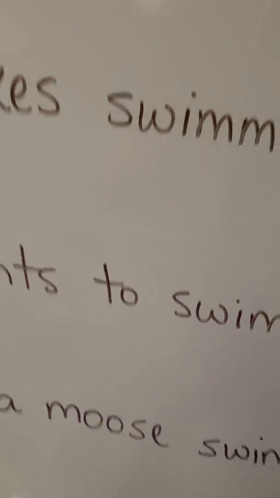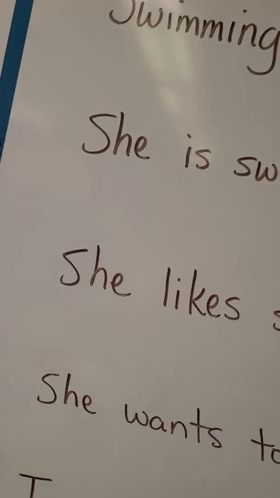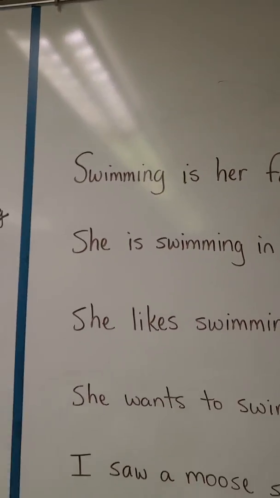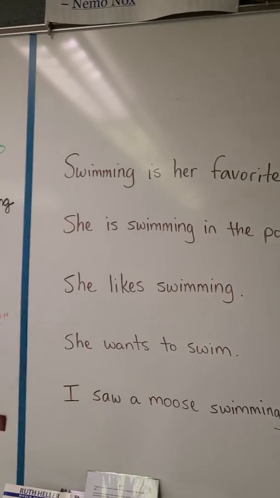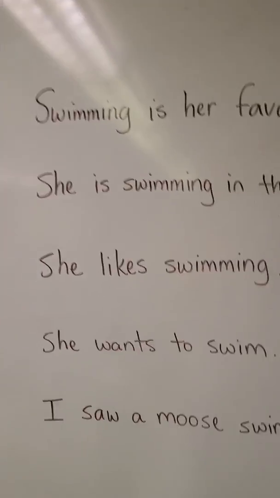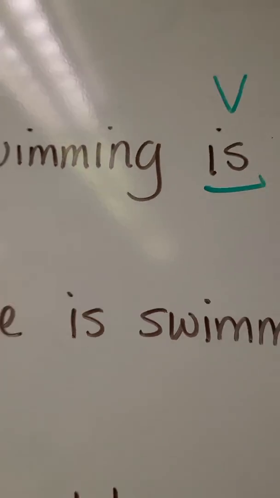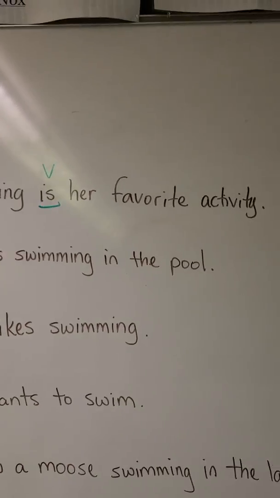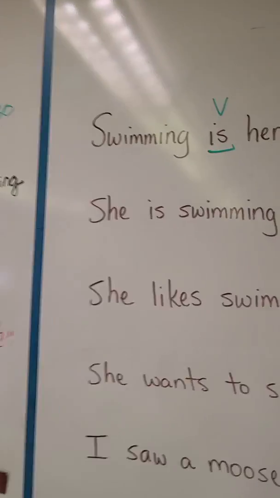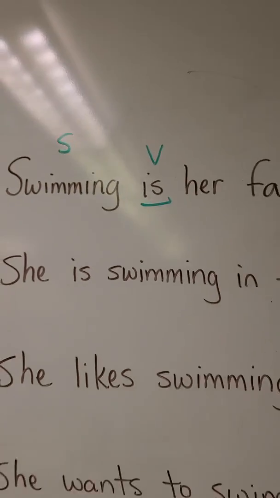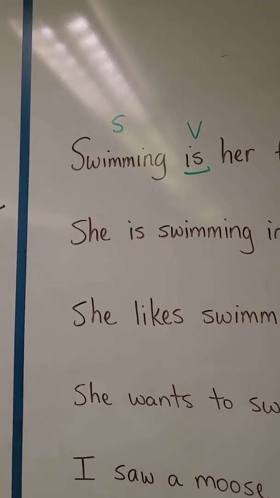So what is swimming then? Because most kids are going to say swimming is the action. But is anyone swimming in this sentence? Is someone doing that action? No. We have the verb is, and then what is her favorite activity? Swimming is. In this case, the word swimming is actually the subject of the sentence. It is not the verb.